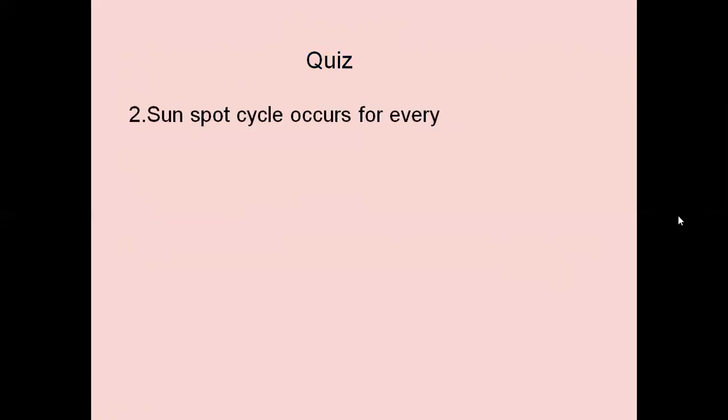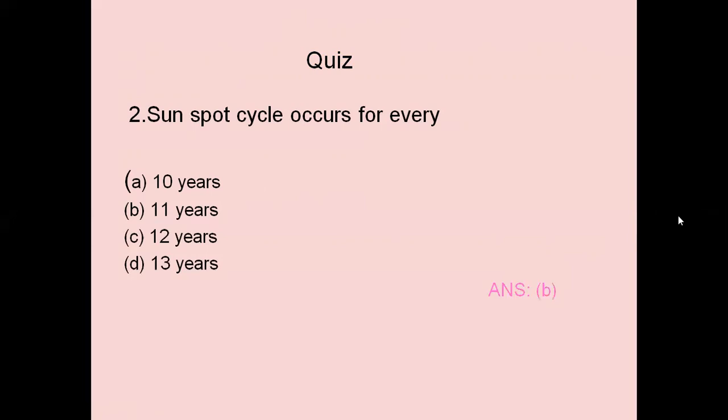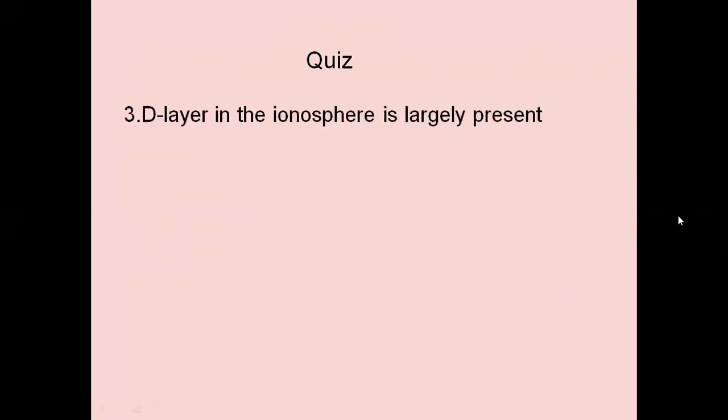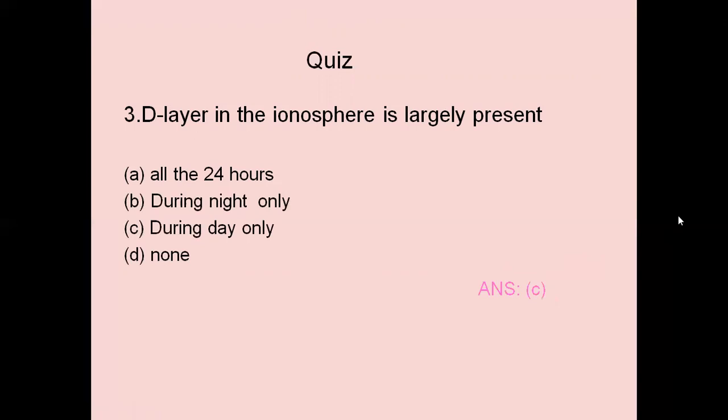Question number 2. Sunspot cycle occurs for every... Options are provided. The correct choice is 11 years. The D layer in the atmosphere is largely present... Options are given. The answer is during daytime only, as the D layer exists only then.